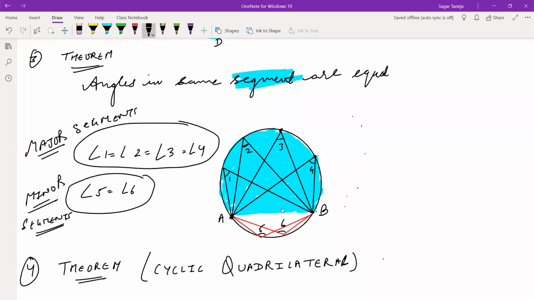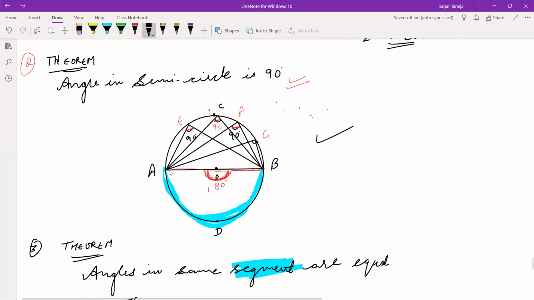Now, from A and B, I am making the angle. See this? From A and from B only, I have to make one angle. I have made fourth angle. Then the same way I have made third angle, and the same way second, and in the same way first. Now, all these angles will be equal to each other. And this we have proved. See, the measurement of these angles we don't know, but they will be equal to each other. This we know only. Okay, and this we have proved here also. See this?